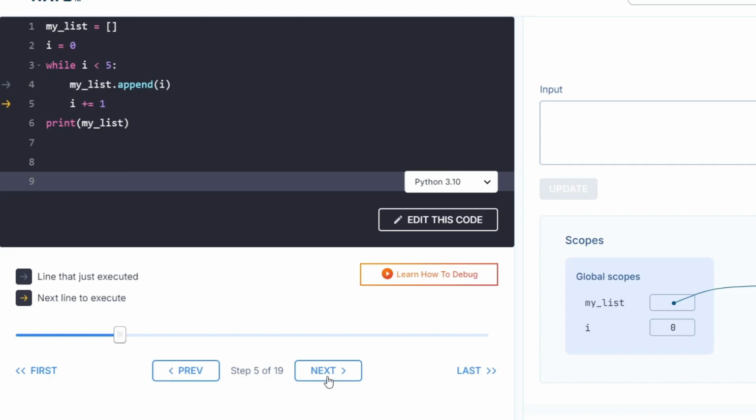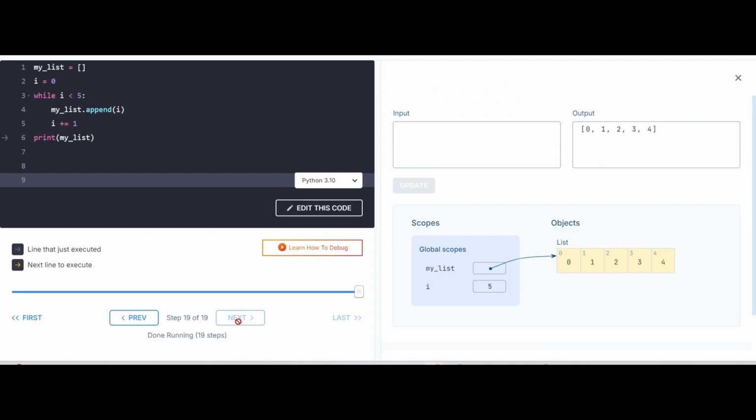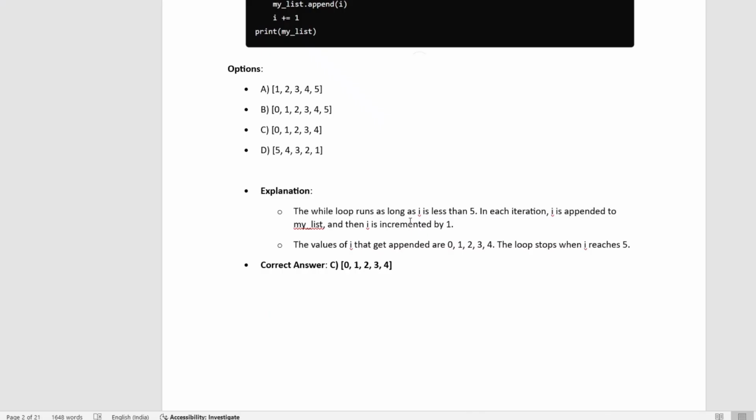Whatever the I value is will be added and stored into my list. When we execute line by line, it will print 0 1 2 3 and 4, that is 0 1 2 3 4. Okay, this while loop runs while I is less than 5, so the iteration appends to the list and I is incremented by 1. The values 0 1 2 3 4 get appended, and it reaches 5. Now the third question.